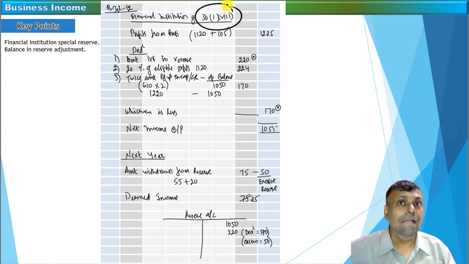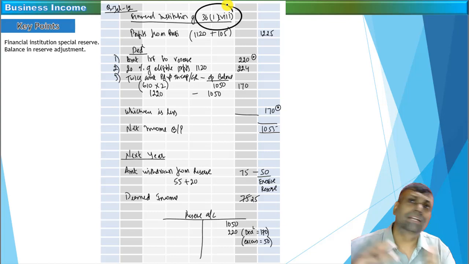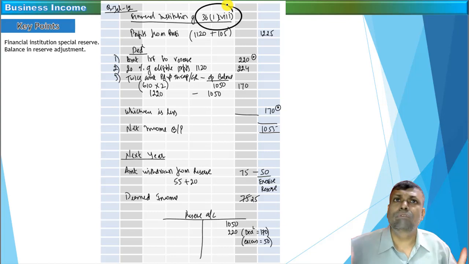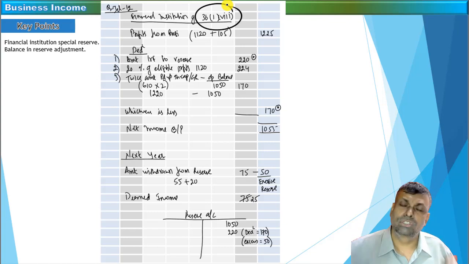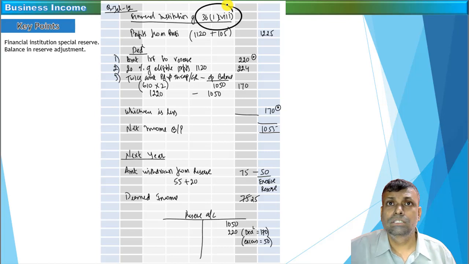the law is giving you the deduction. However, the reserve should not exceed twice the amount of the share capital plus the general reserves. That means if your reserve exceeds twice the amount of share capital and the general reserves, then it's like your financial position is very strong. So after that, you will not get that particular deduction. You have to create a reserve and you get the deduction. However, this is a specific section, so you have to consider the limit of twice the amount of the paid up share capital and the general reserves.